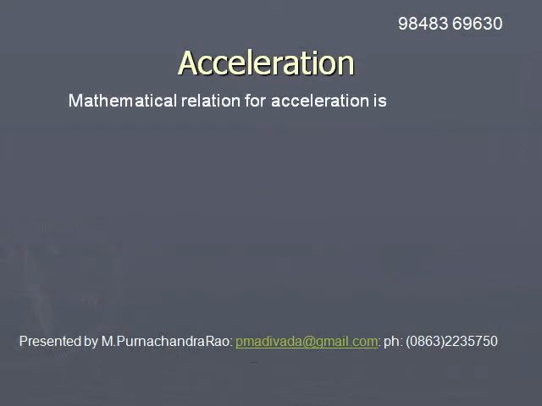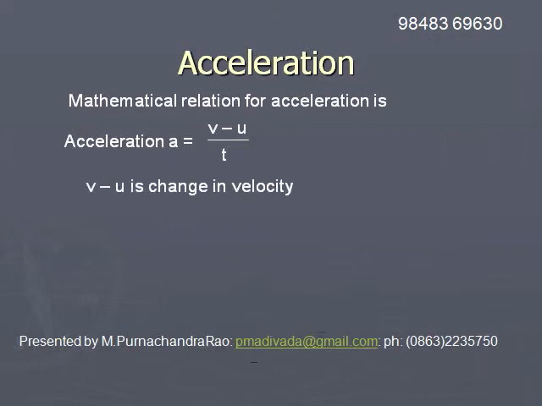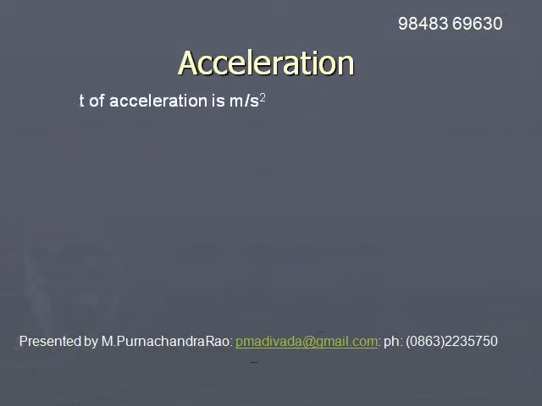In the form of a mathematical relation, acceleration a is equal to v minus u divided by t, where v minus u is the change in velocity and t is the time taken for this change in velocity.